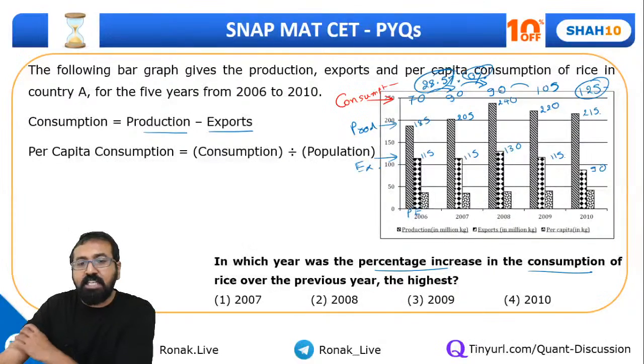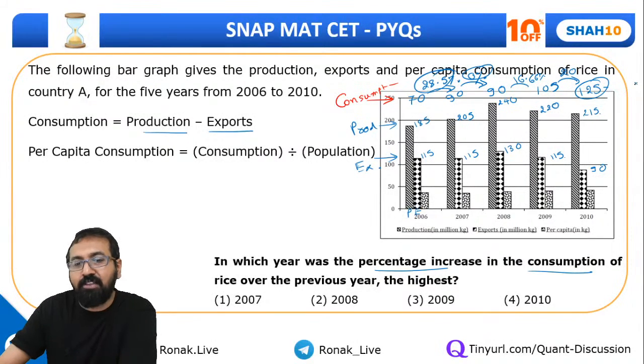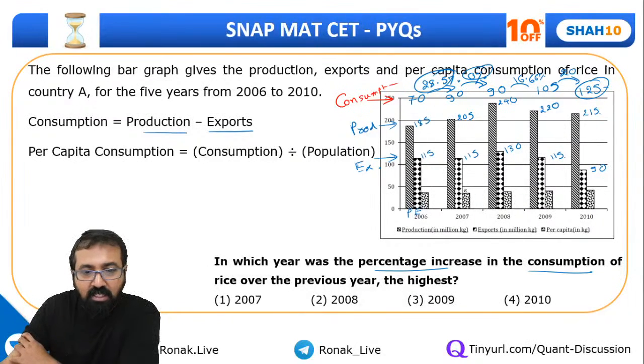I mean, it's like 15 over 90. That is 1 by 6. That is 16.66%. And this is 20 over 105. So 20 divided by 100 is 1/5. That is 20%. So can I say ultimately 2007 should be the answer?